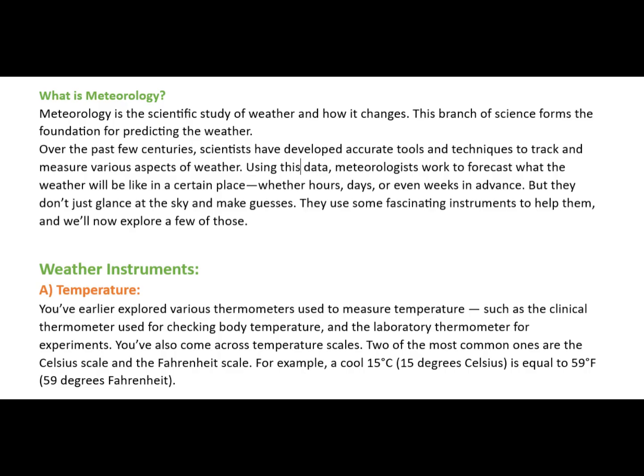Weather instruments. A. Temperature. You've earlier explored various thermometers used to measure temperature, such as the clinical thermometer used for checking body temperature and the laboratory thermometer for experiments. You've also come across temperature scales. Two of the most common ones are the Celsius scale and the Fahrenheit scale. For example, a cool 15 degrees Celsius is equal to 59 degrees Fahrenheit.